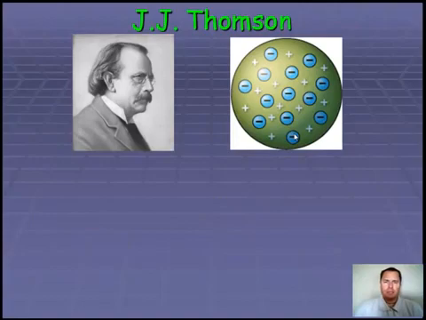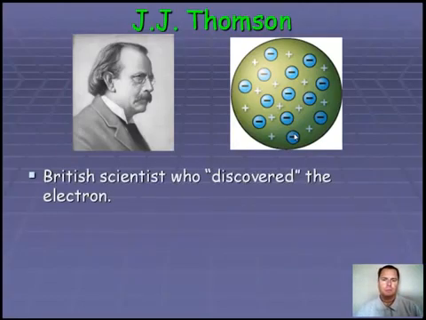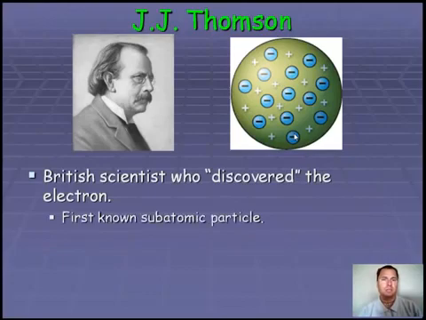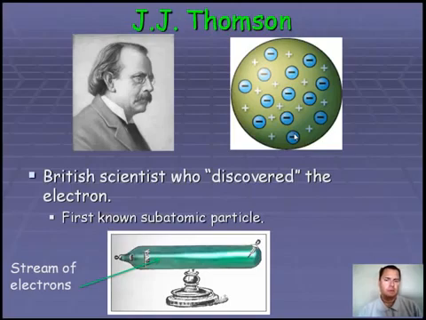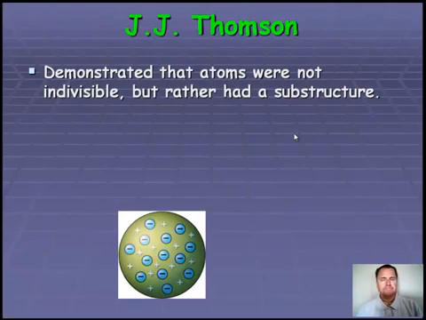Alright, the next person to contribute was a scientist by the name of J.J. Thomson. He was a British scientist, and he is credited with discovering the electron. This is our first known subatomic particle. He is famous for what we call the cathode ray experiment. Maybe you've heard of cathode rays from TVs. Not the newer ones, but the older TVs produce the image using a cathode ray. What he did in his experiment was to shoot electrons through this cathode ray, and through this, with the use of magnets, he discovered the electrons.